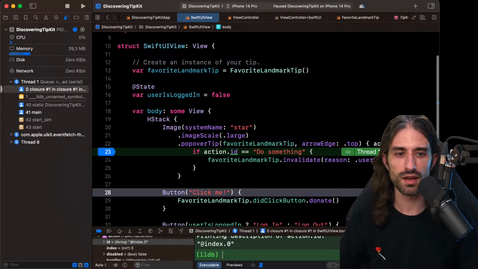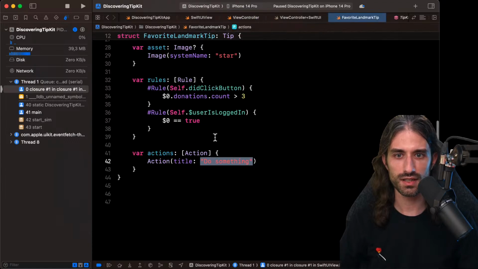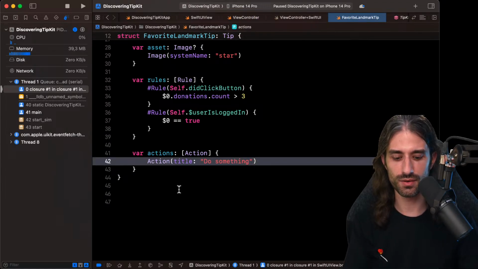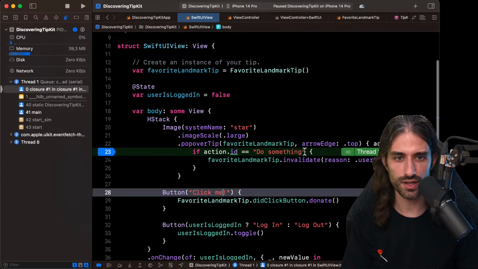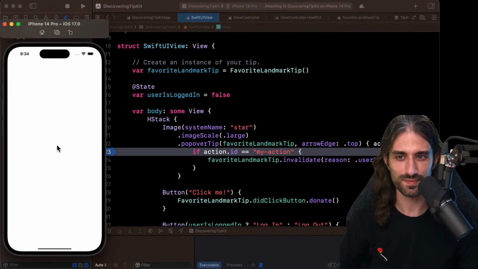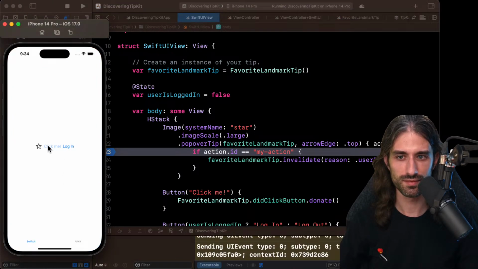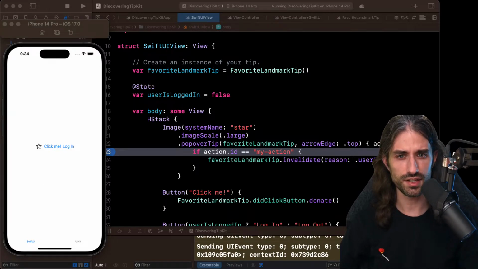Oh yes, I'm so stupid because here I set the title but not the ID. So here the ID will be my action. Okay, so definitely don't do things like I do in a real app. This is just demo code. So let's see. Okay, at least it behaved as we expected.